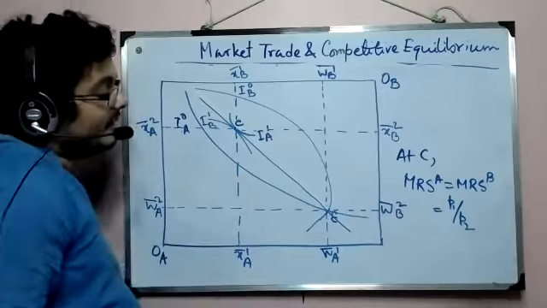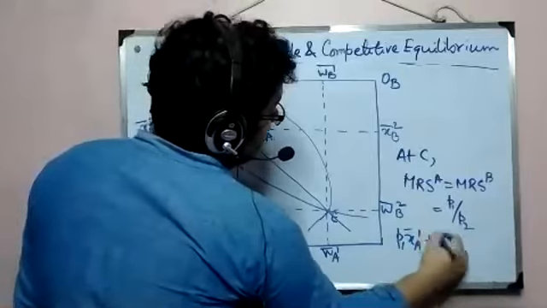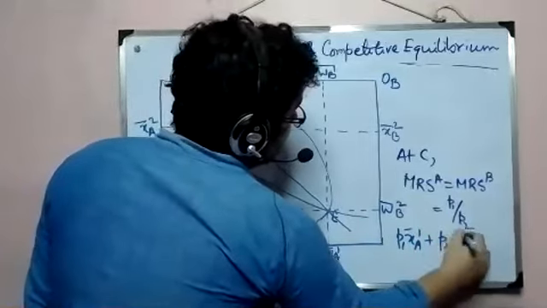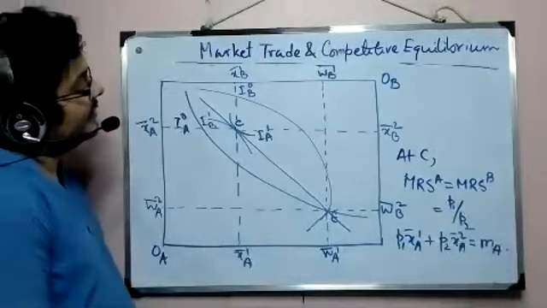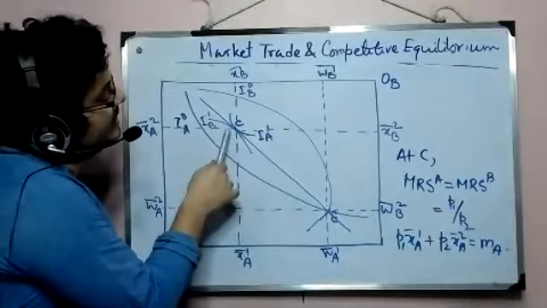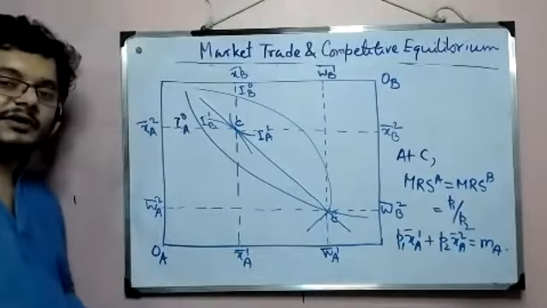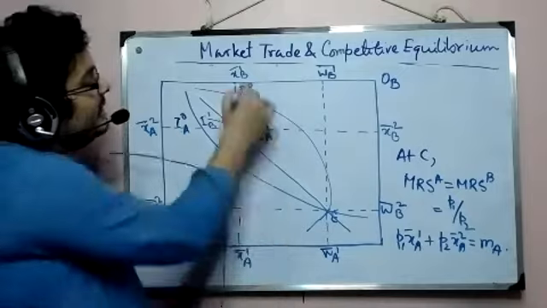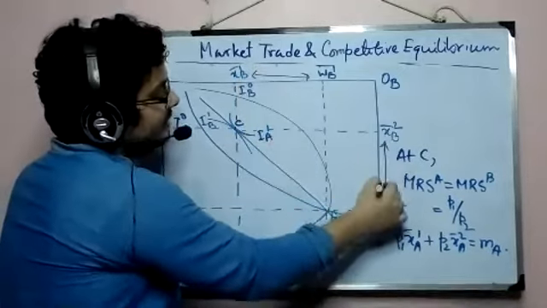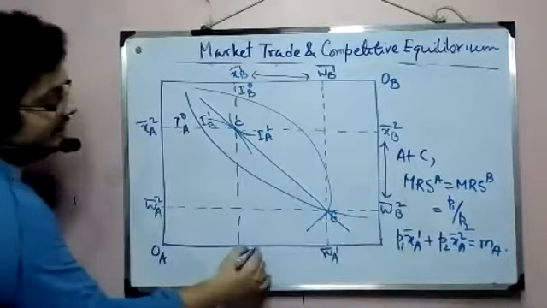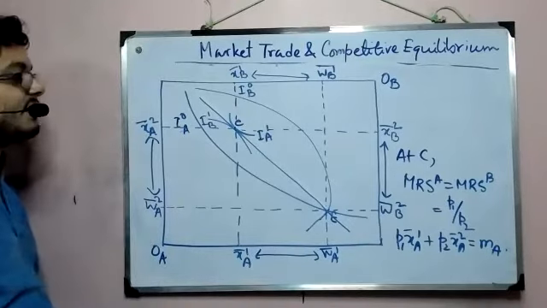Also, it has to satisfy the budget line. So P1 x1 bar plus P2 x2 bar equals the money endowment MA, right? So that's why it is connecting both C, the equilibrium point, and E, the initial endowment. And the gap between these points will give us the net demand and supply.